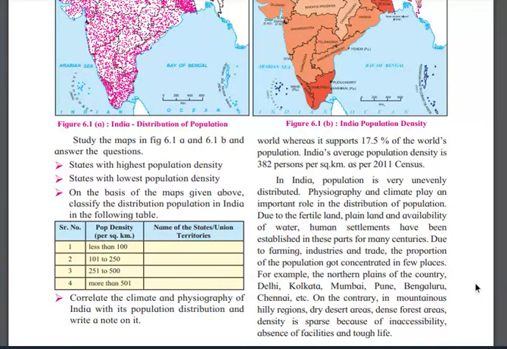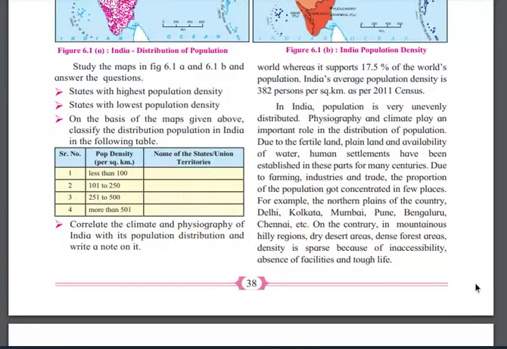On the contrary, if I talk about the mountainous hilly region, dry desert areas, and dense forest areas, density is sparse.